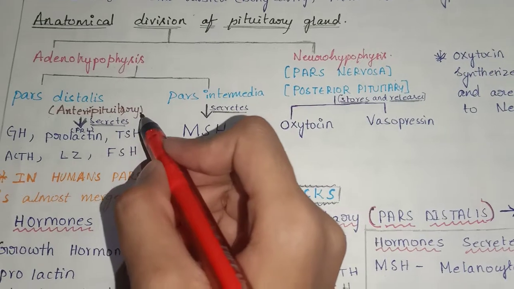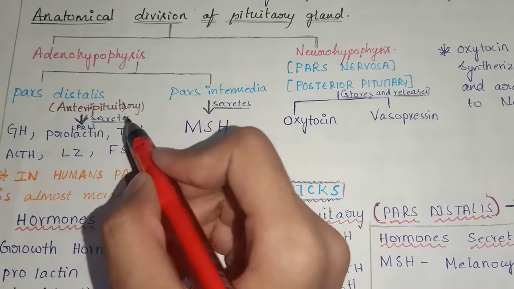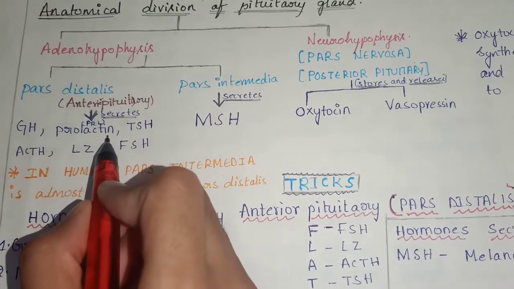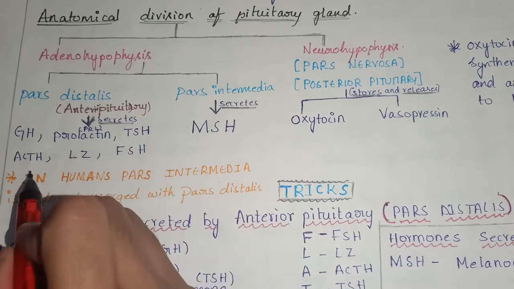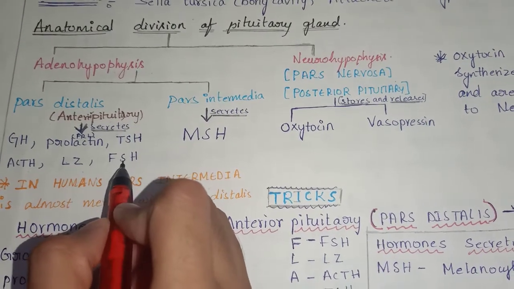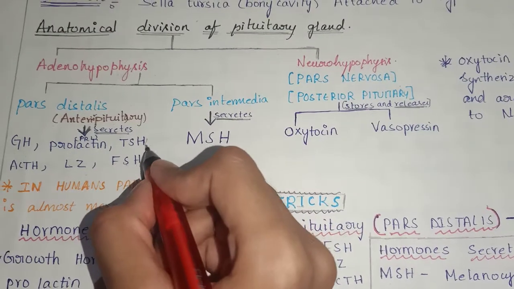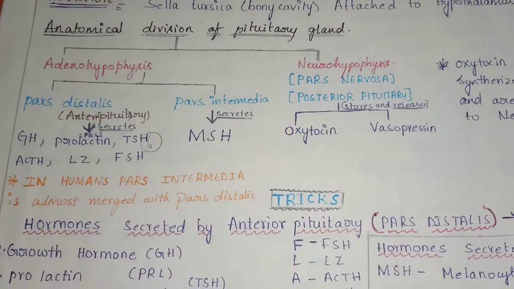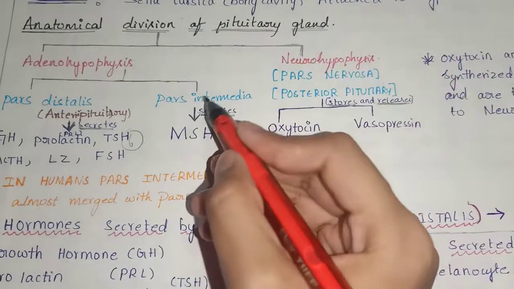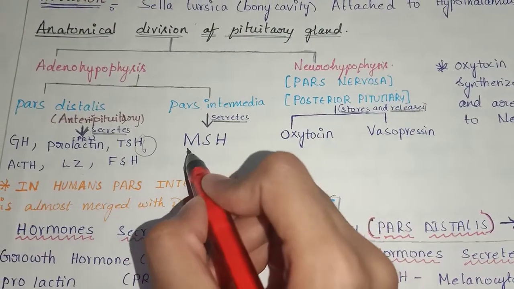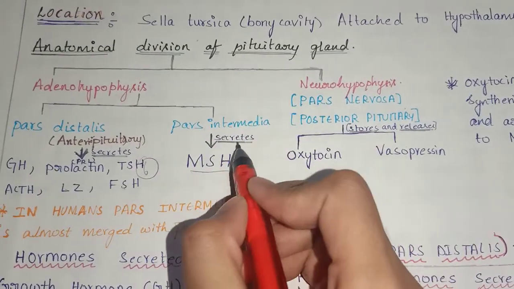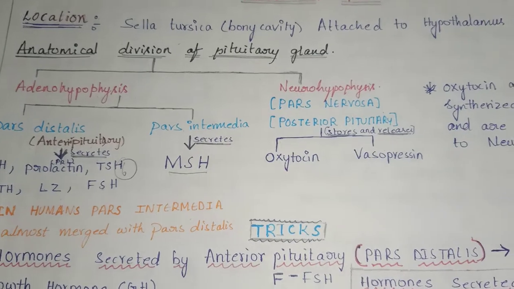Pars distalis is also called anterior pituitary, and it secretes growth hormone, prolactin, thyroid stimulating hormone, adrenocorticotropic hormone, luteinizing hormone, and follicle stimulating hormone. So a total of 6 hormones are secreted by pars distalis, that is anterior pituitary. Pars intermedia secretes melanocyte stimulating hormone.